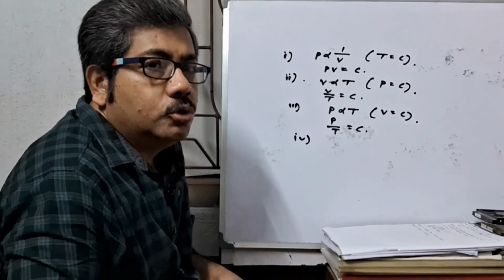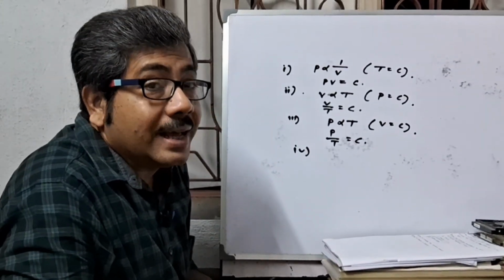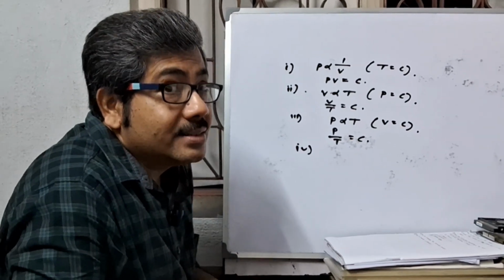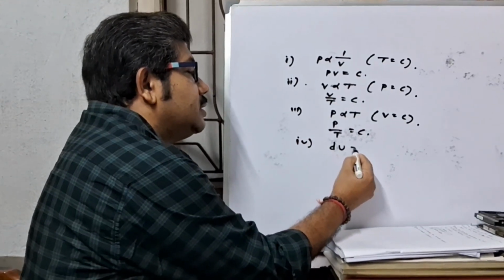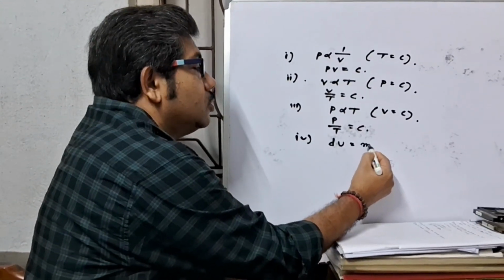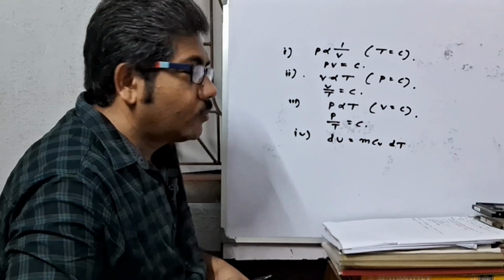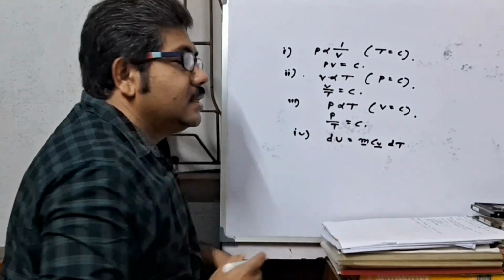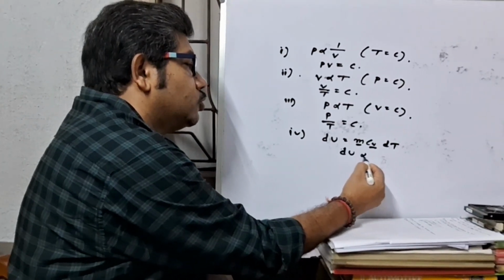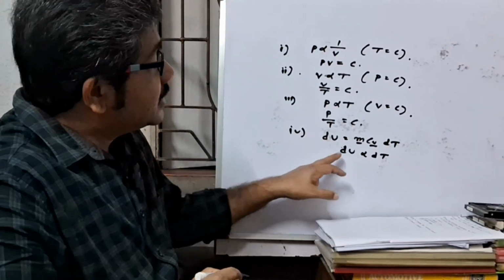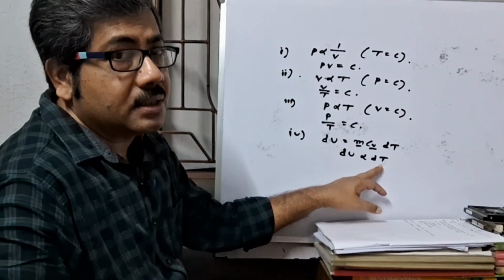Number 4, Joule's law. We know that the part of energy which is stored in the body and is used to raise its temperature is called internal energy, and the mathematical form of change in internal energy dU is equal to m CV dT, change in temperature. Now here mass is constant, specific heat at constant volume is constant. So dU is proportional to dT. That means change in internal energy is directly proportional to change in temperature. This is Joule's law.